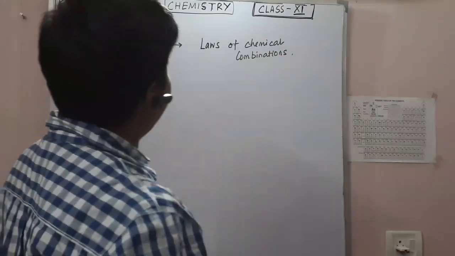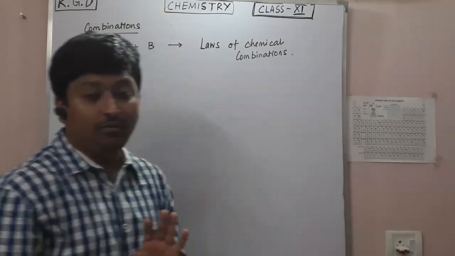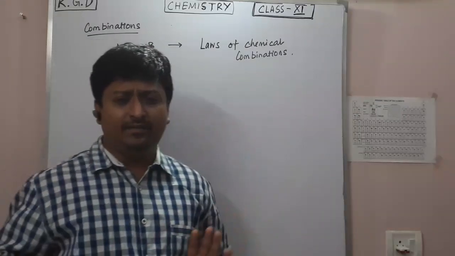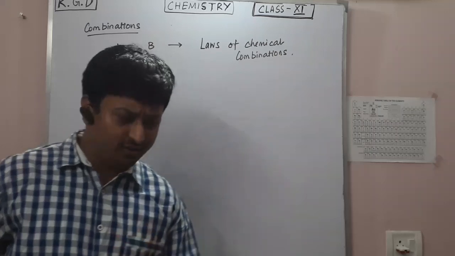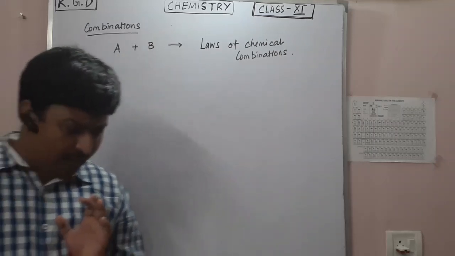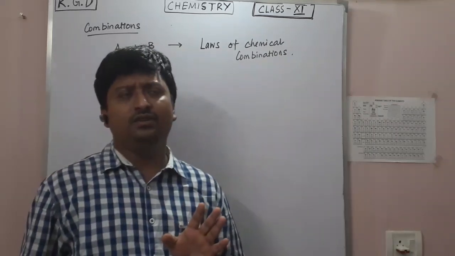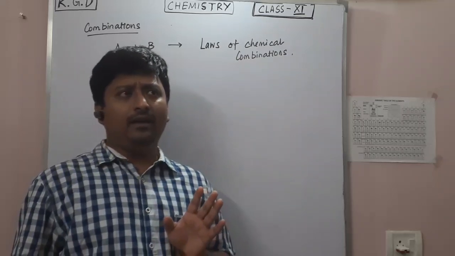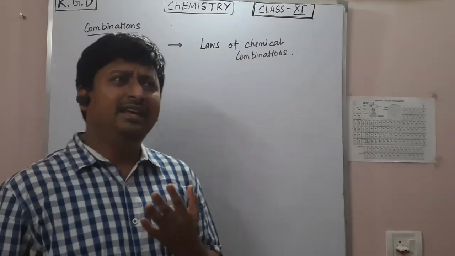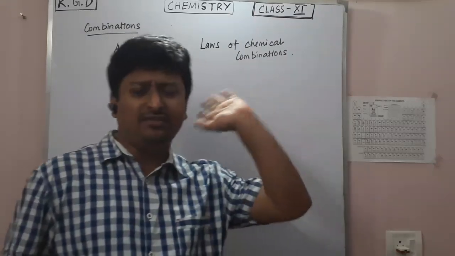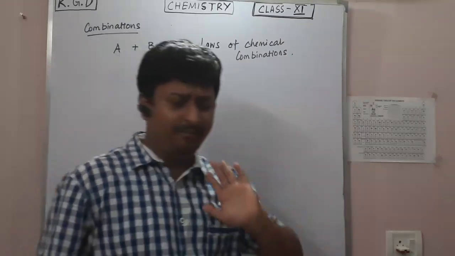Now, many laws of chemical combination are there, but we have selected a few which are in your syllabus. The most important feature of these laws is they have a huge number of exceptions, because think about it, they were made in the 1600s or 1700s.